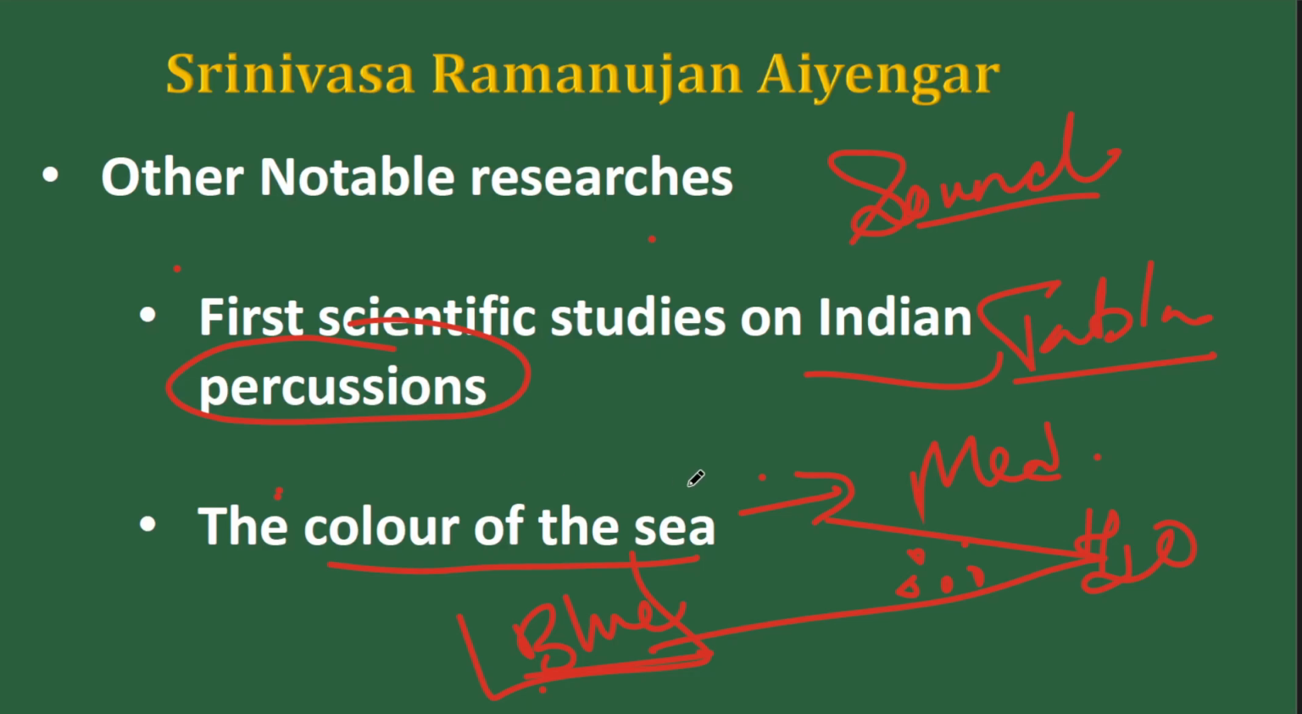You just have to keep in mind that The Color of the Sea is a paper written by C.V. Raman, and this is the finding. And the base of all this is the Raman effect. I think that concept need not be explained again, that is clear.